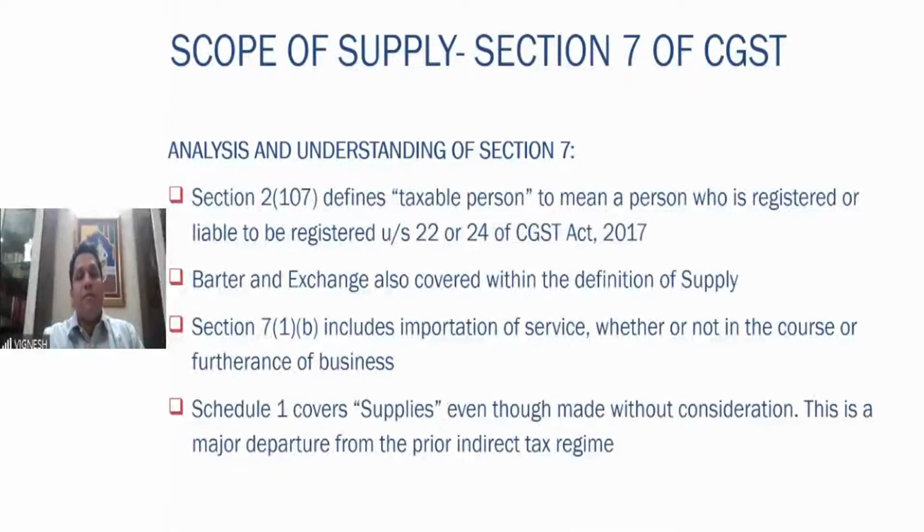Schedule number 1 covers the supplies even though they are made without consideration. Again, this is a landmark development, if you ask me. It is a very historical development that consideration also is no longer a criteria for levying the tax, especially levying an indirect tax. It is one of the sea changes which has been brought in the GST law. That is, some supplies, even though there is no consideration on that, are supposed to be chargeable to tax, and it is supply. What those are is given in schedule number 1. We shall go to that shortly.